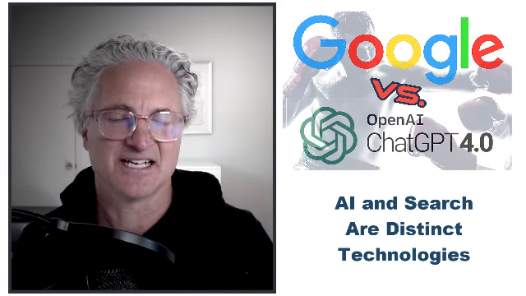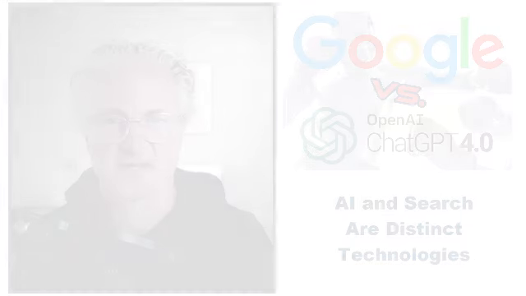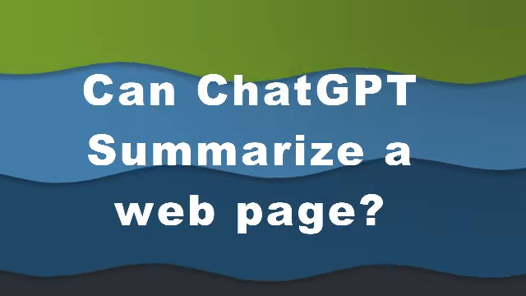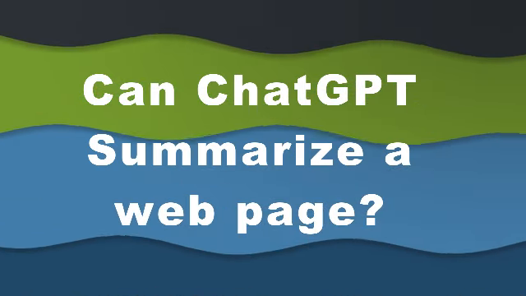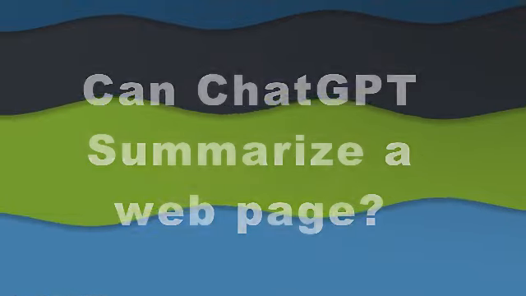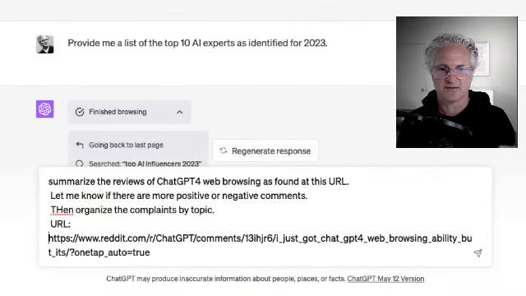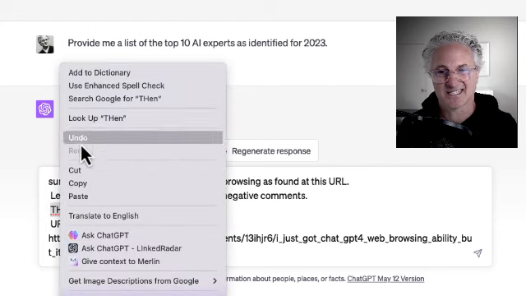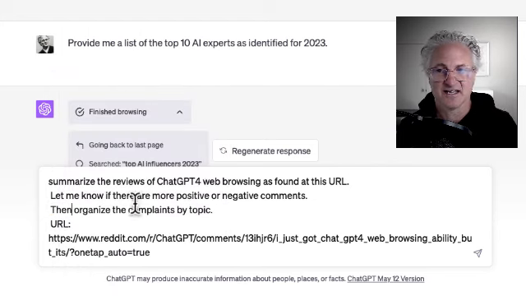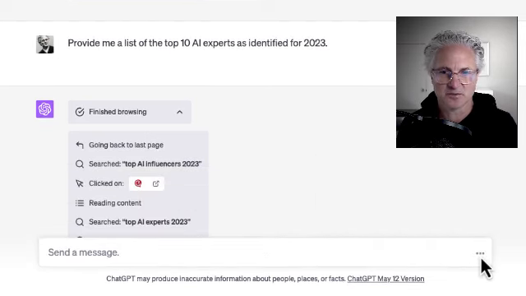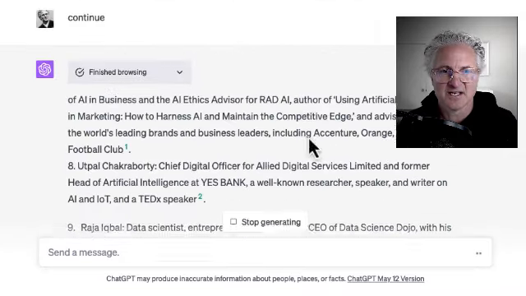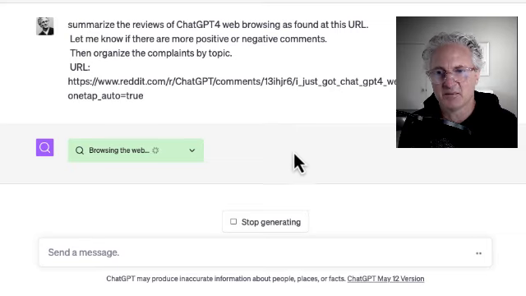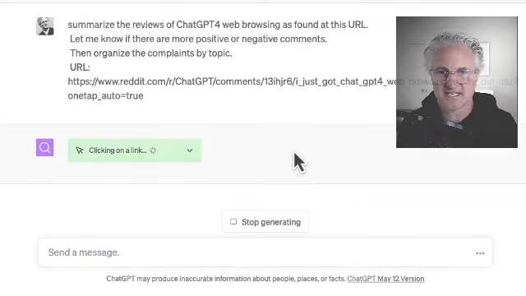And let's dig a little deeper into that distinction. So summarizing a web page is something that Google can't do. It could feed you a web page. Can ChatGPT summarize a web page? So our first experiment involves just summarizing the Reddit page we just looked at, asking it to categorize the comments into positive and negative, and then give me a list of some of those comments. And as ChatGPT navigates this web page in real time, understand that it has no memory built into it. So it's not able to store that page and do some sort of algorithmic function on that page and then other pages linking out from it.